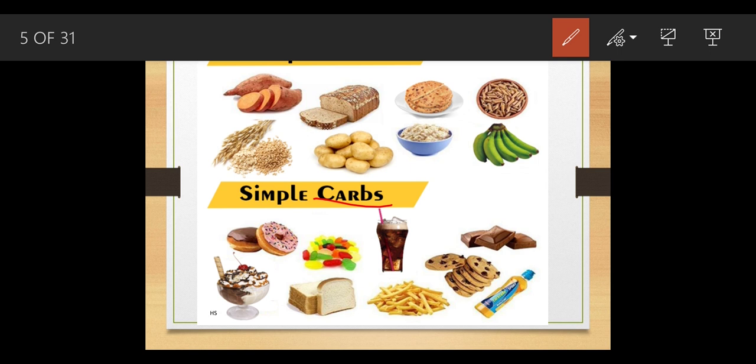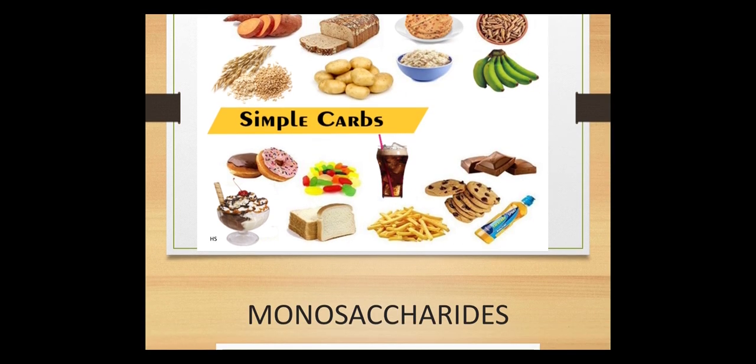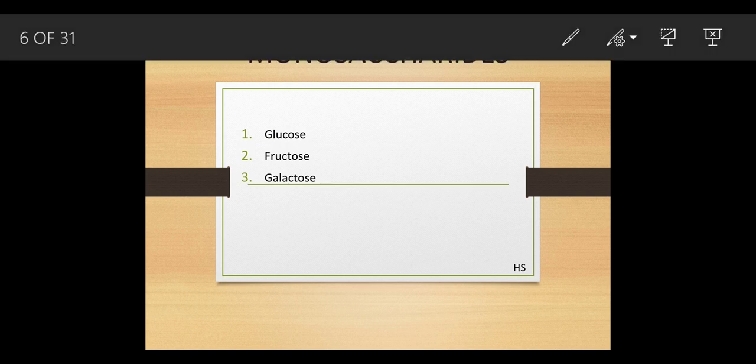But you can at least assume what you mean by complex and by simple. Simple means easily digestible, and complex means it takes time to get digested, in easier terms. Now first, monosaccharide. We have understood the terminology: mono means 1 and saccharide means sugar. They have been classified into 3 types: glucose, fructose and galactose.